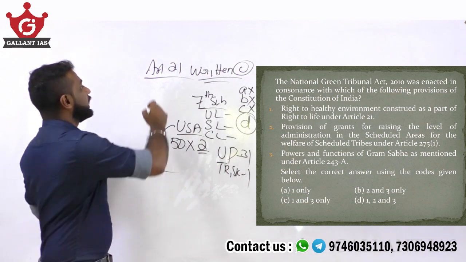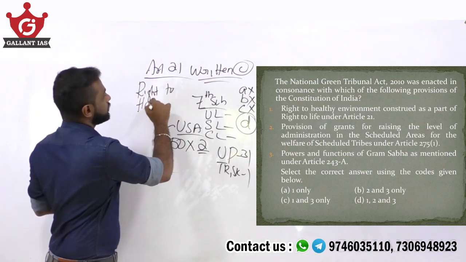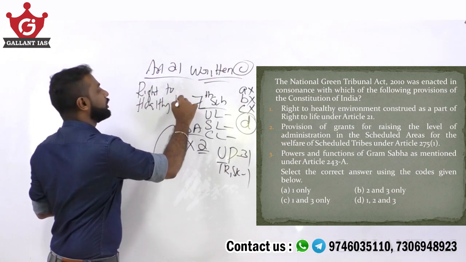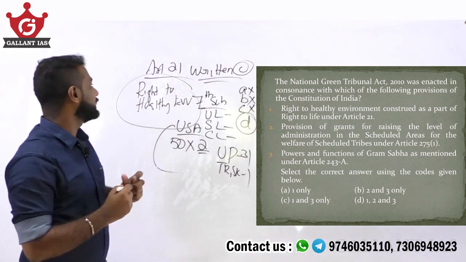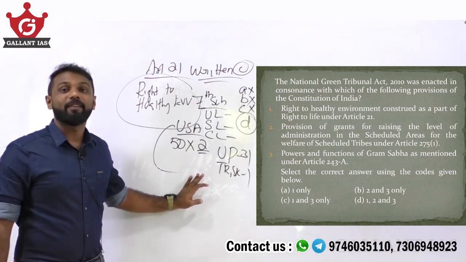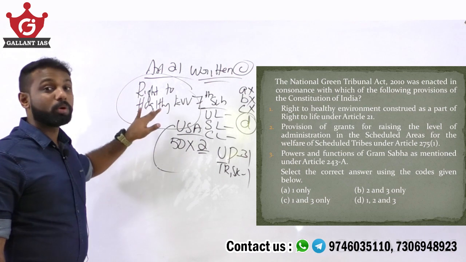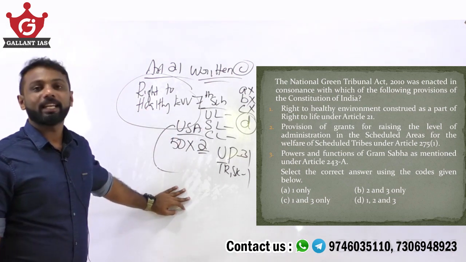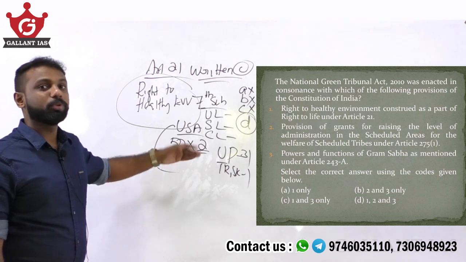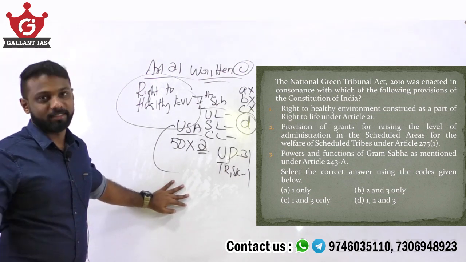Among them, one is the right to a healthy environment. All citizens as well as foreigners have the right to a healthy environment. Based on this provision, or to give more effect to this provision, the National Green Tribunal Act was enacted. So they could look into the speedy disposal of environment related issues or cases.